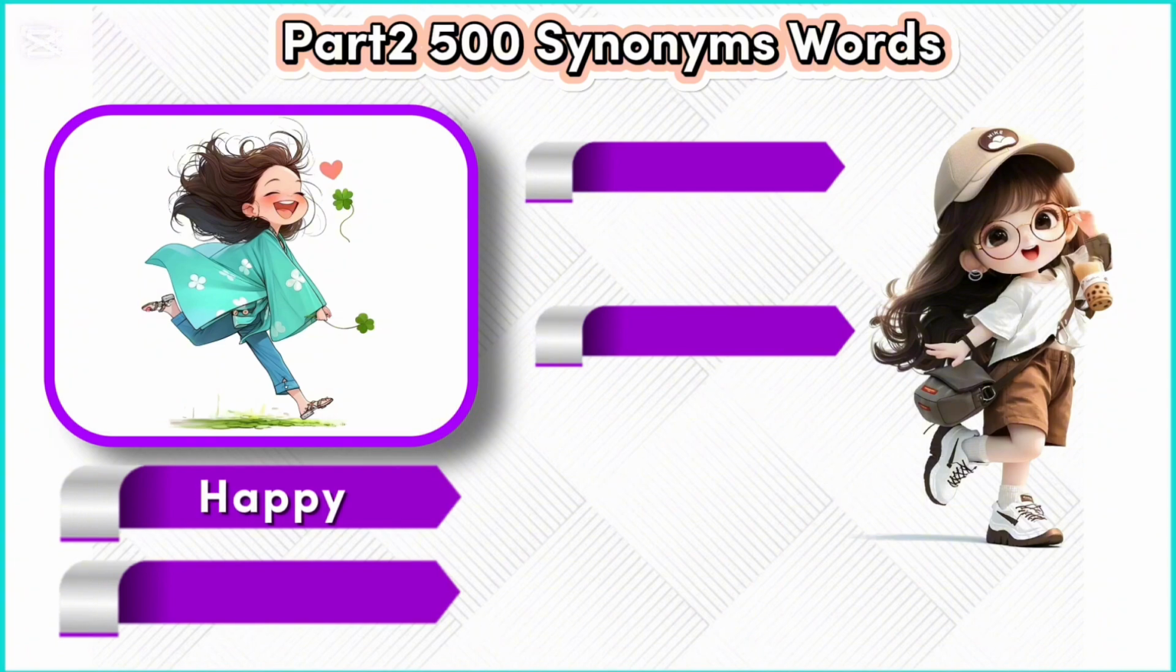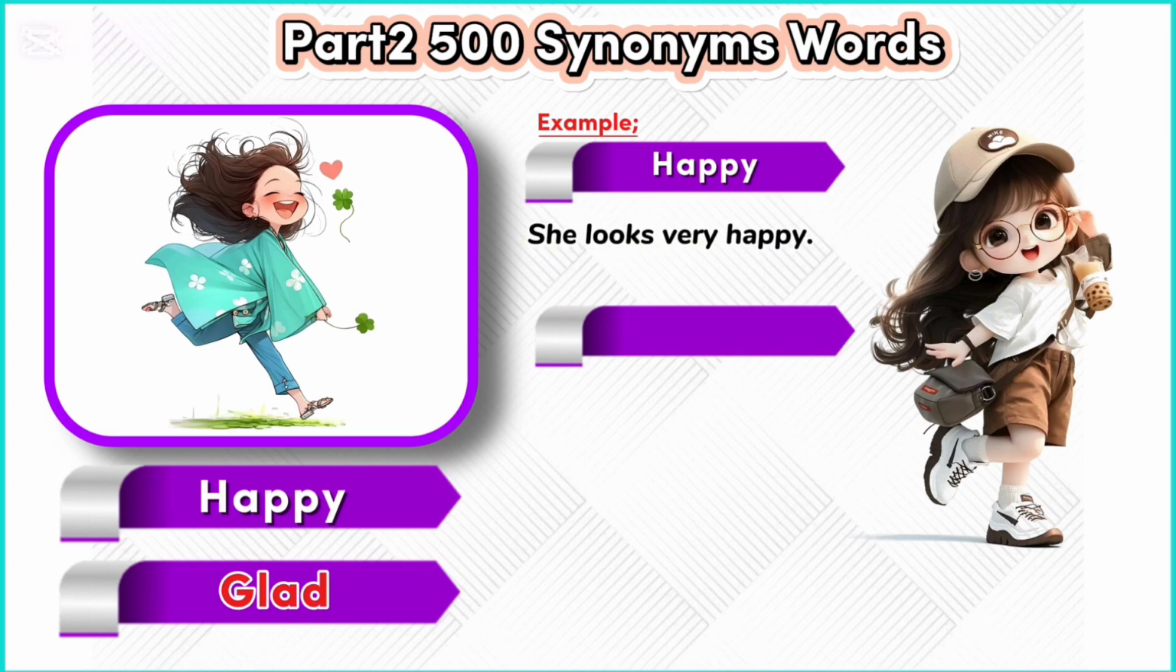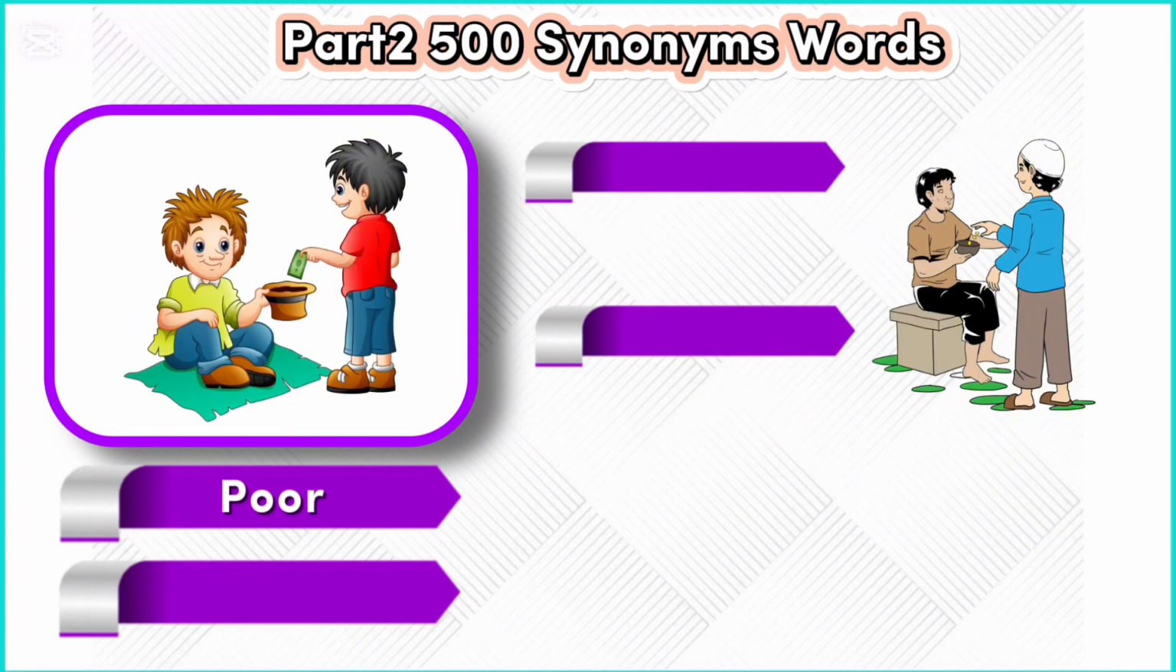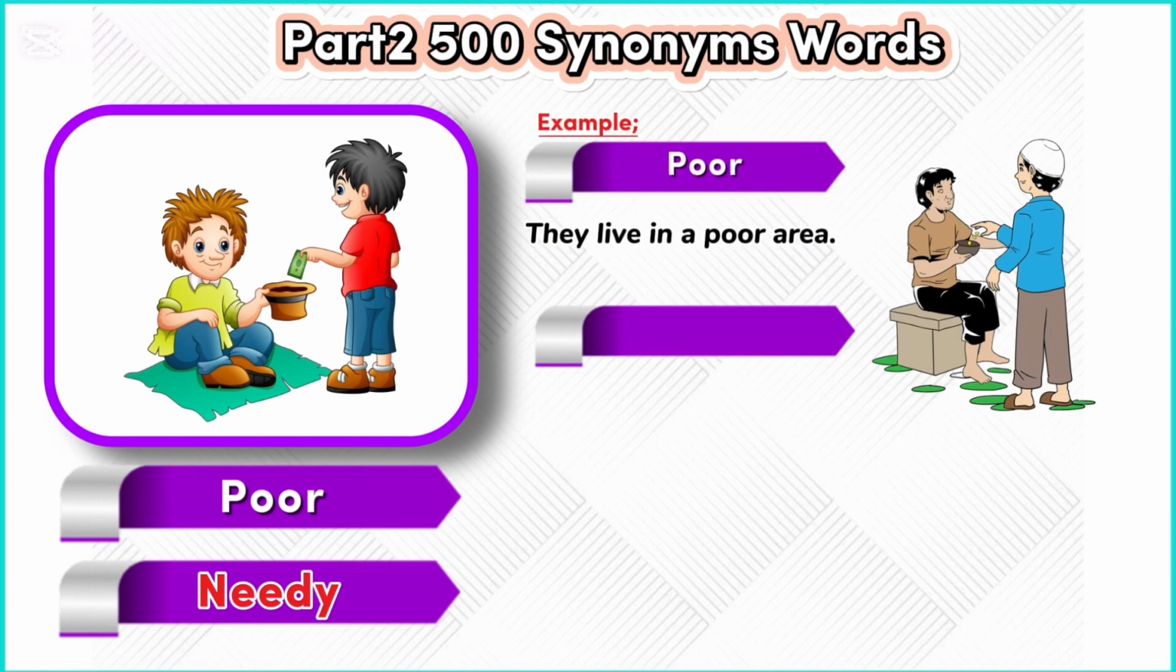Happy. Glad. Example. Happy. She looks very happy. Example. Glad. We are glad to be here. Poor. Needy. Example. Poor. They live in a poor area. Example. Needy. They help needy families.